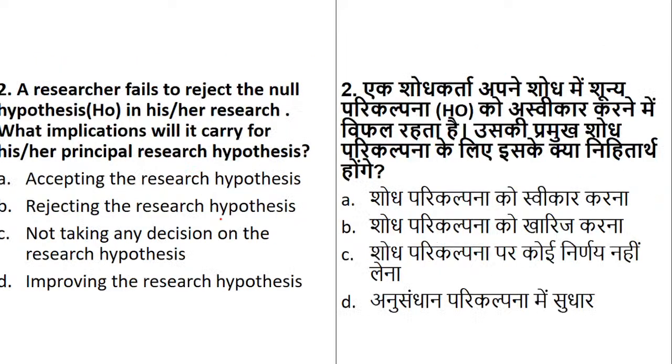Going on to question number 2. Now question number 2 is basically on hypothesis. Read the question very carefully. Here also students are making mistakes. A researcher fails to reject the null hypothesis. So we have the null hypothesis and we have the alternate hypothesis. Now your researcher fails to reject the null hypothesis.